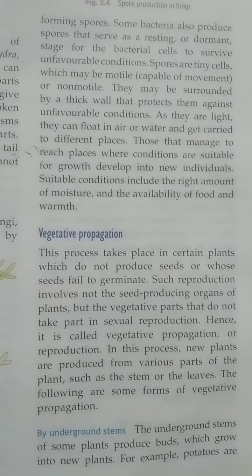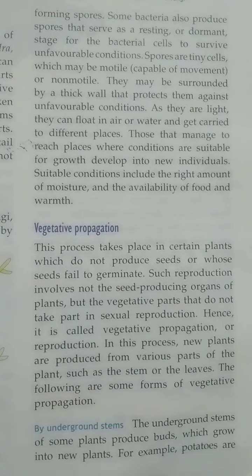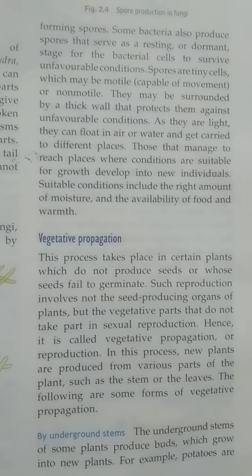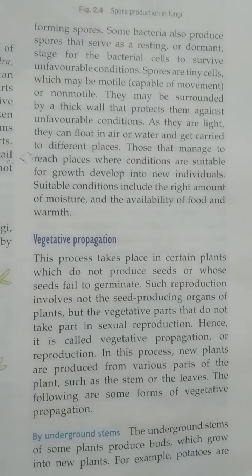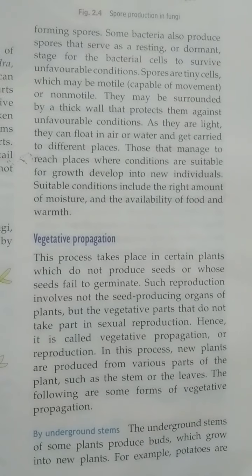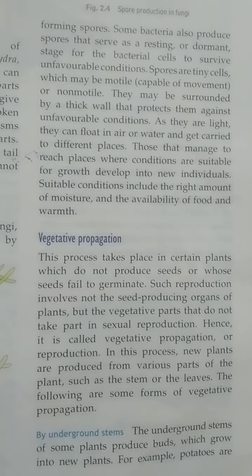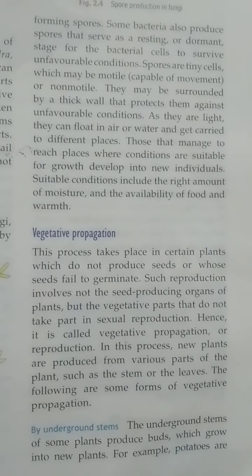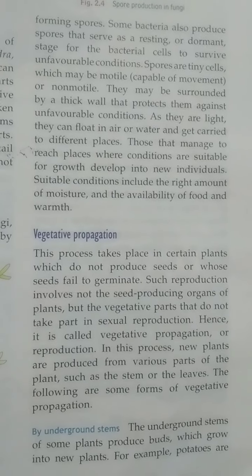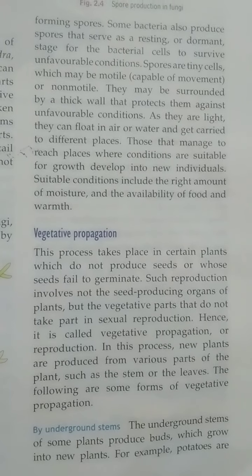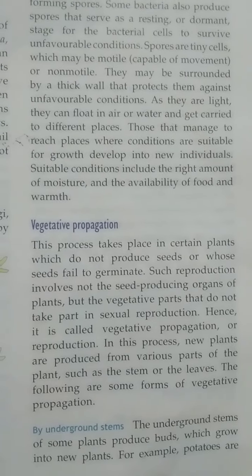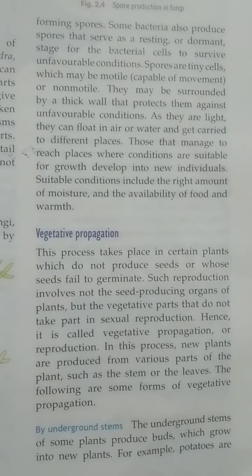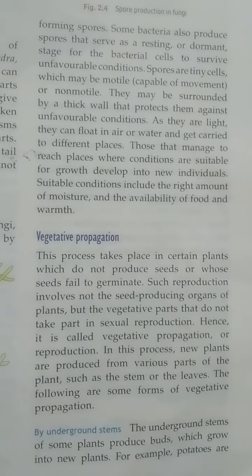So this process takes place in those plants which do not produce seeds or whose seeds fail to germinate. And such reproduction involves only the vegetative parts of the plant. This I have already told. Now this reproduction takes place from various parts of the plants like stem or leaves or roots. So we will discuss here some forms of vegetative propagation. Now first form is the vegetative propagation by underground stems.